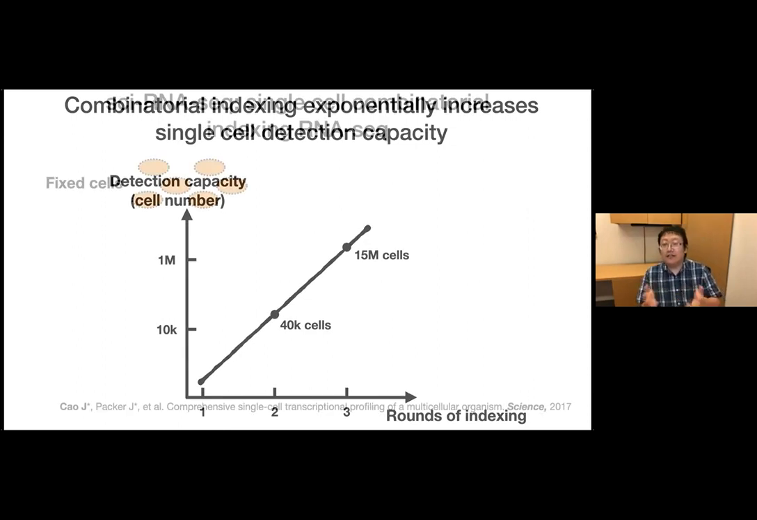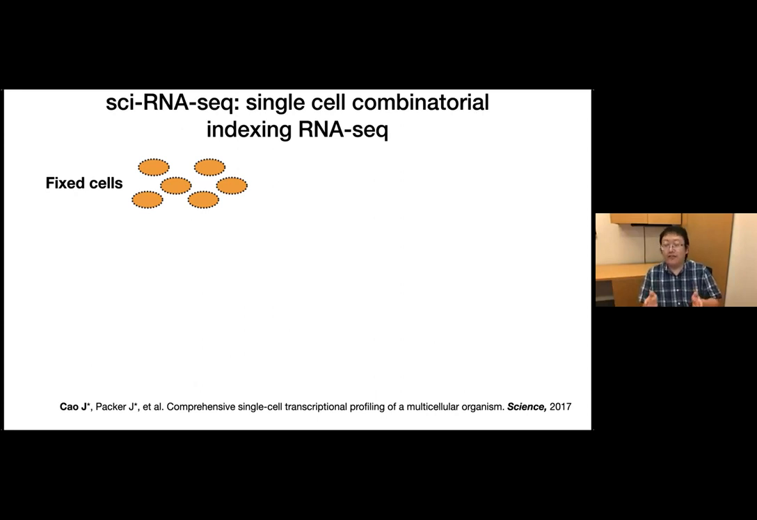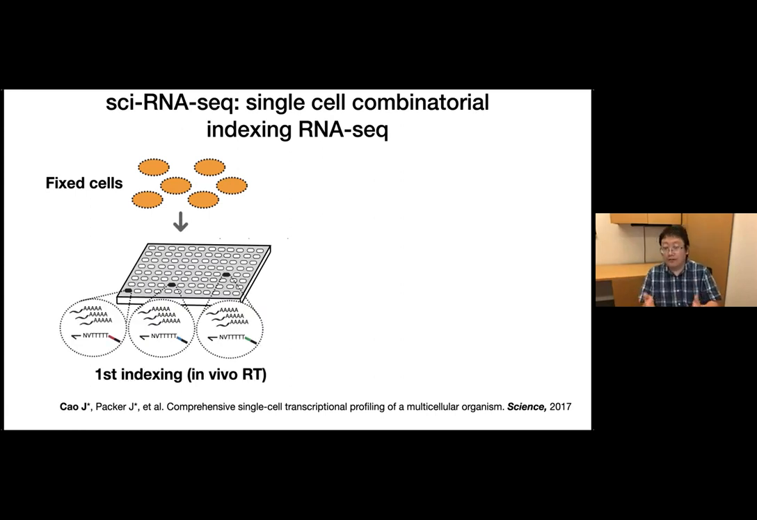So based on this strategy, we developed sci-RNA-seq, or single-cell combinatorial indexing RNA-seq. The strategy is very straightforward. Here we have a group of fixed cells or nuclei, and then we can split the cells into a multiple-well plate for the first round of indexing by indexed reverse transcription with barcoded oligo-dT primers.